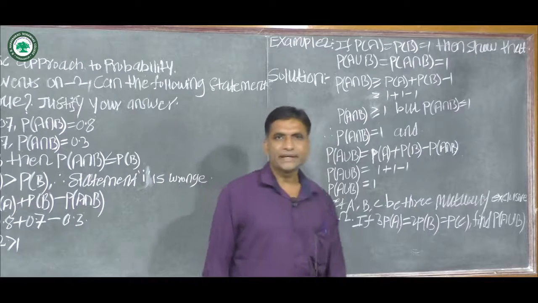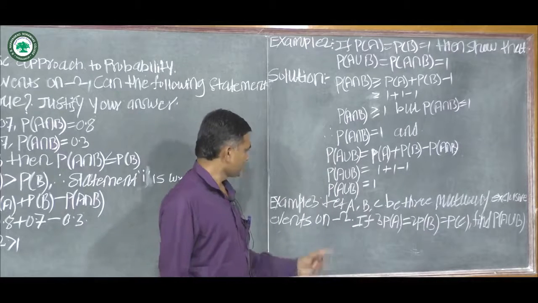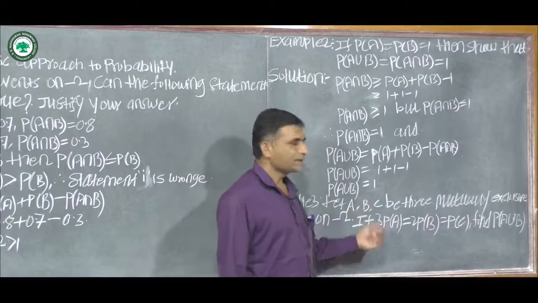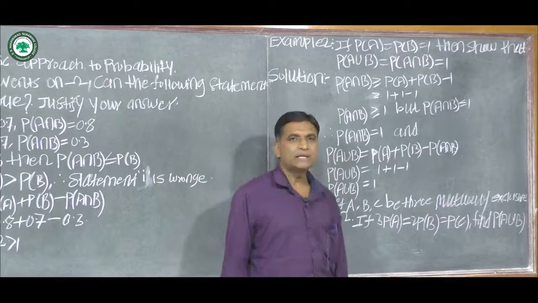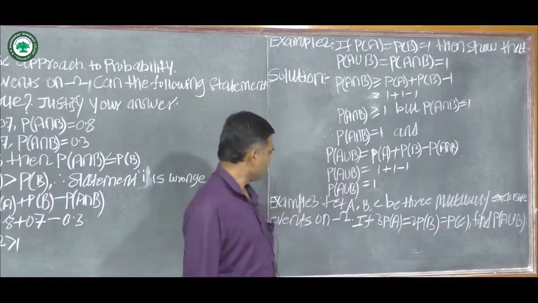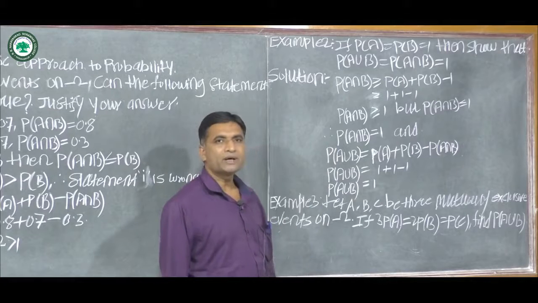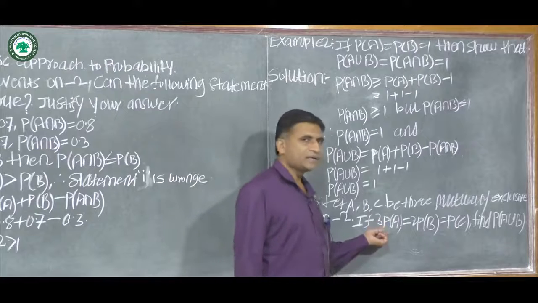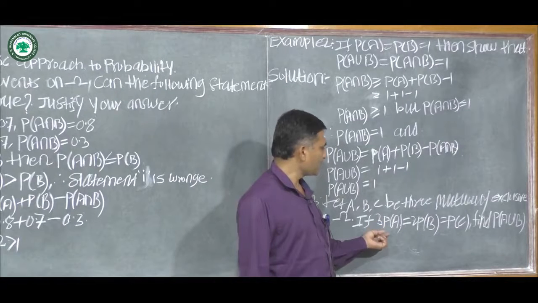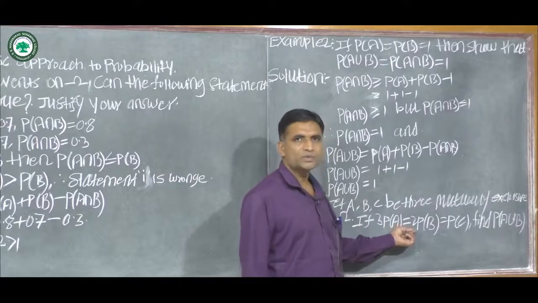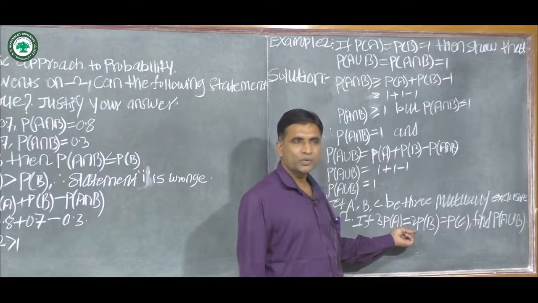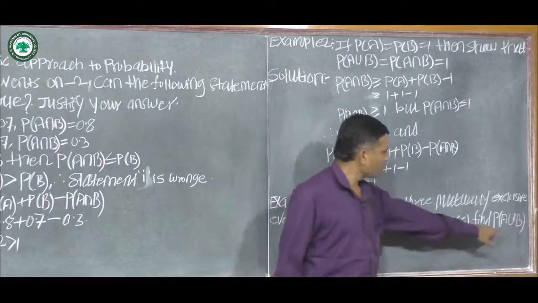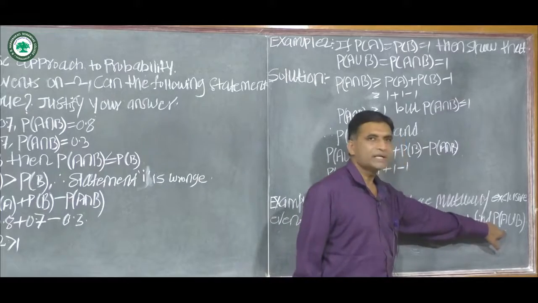Now the third example is: let A, B, C be three mutually exclusive events defined on sample space omega. If 3 into probability of A is equal to 2 into probability of B is equal to probability of C, then find probability of A union B.